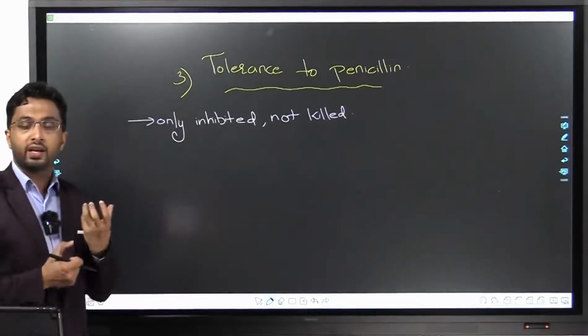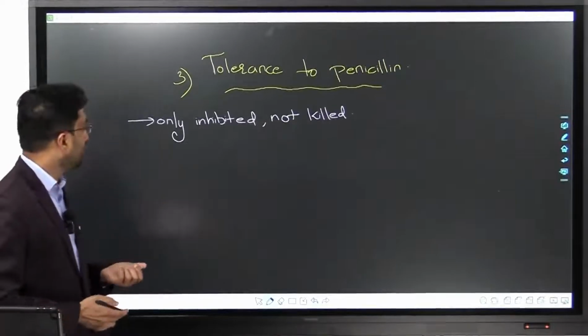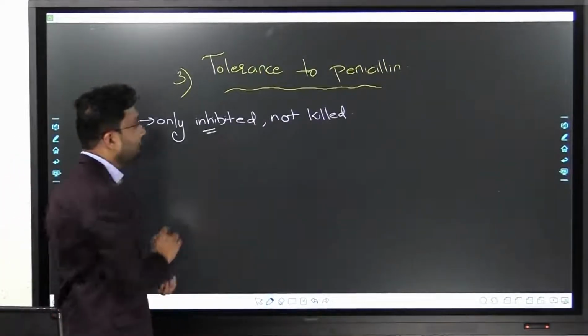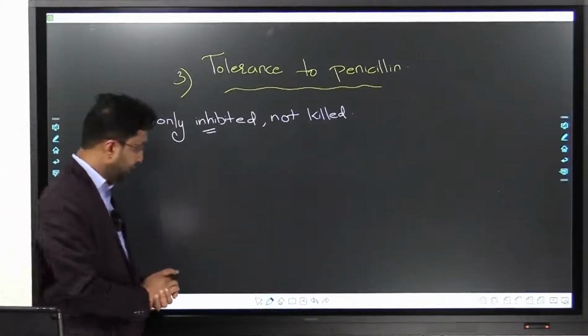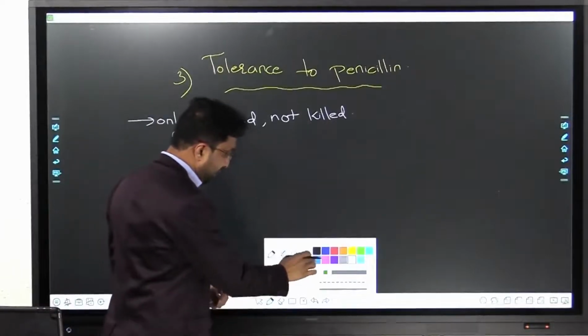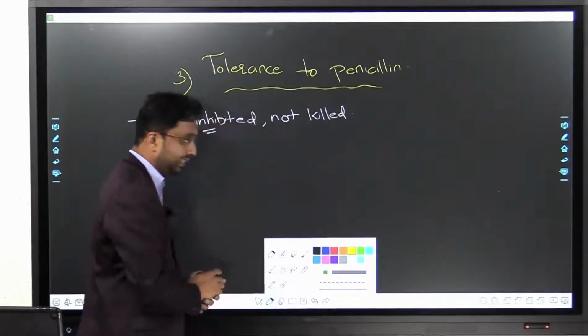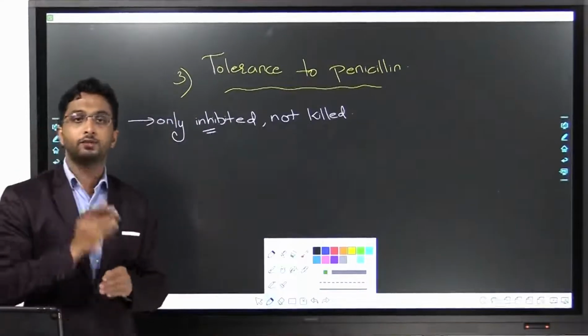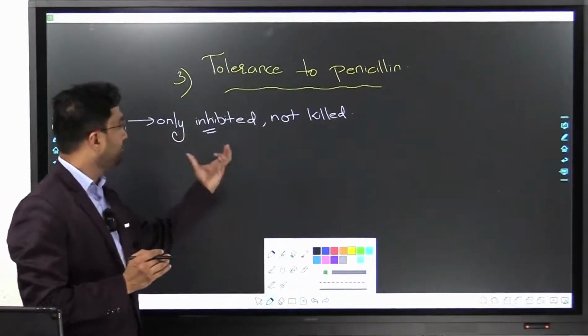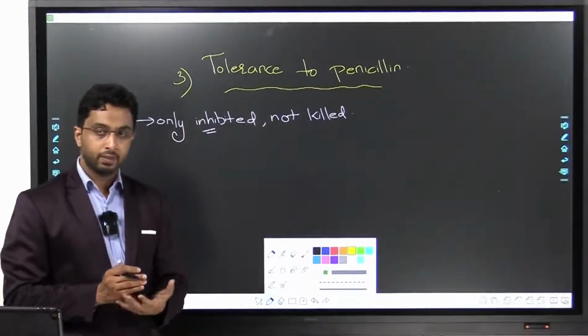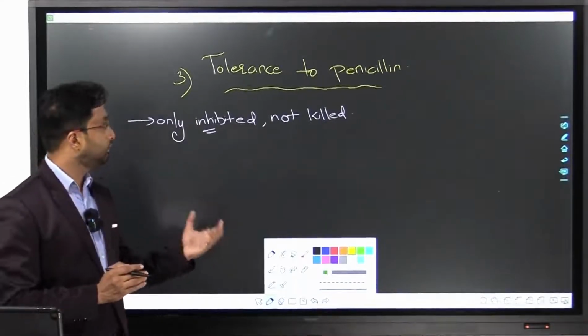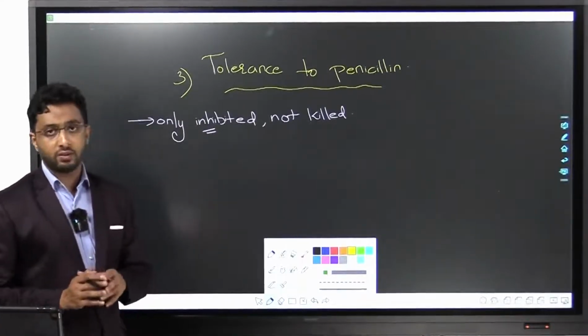They start tolerating penicillin, that is, the organism is only inhibited and not killed. Penicillin is a bactericidal antibiotic, it kills the bacteria. But if this kind of tolerance develops, the bacteria is not killed, it is only inhibited. What is the reason behind that?